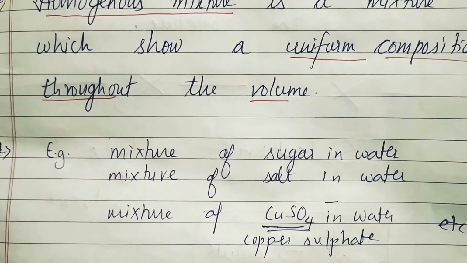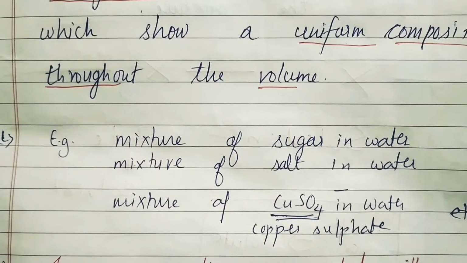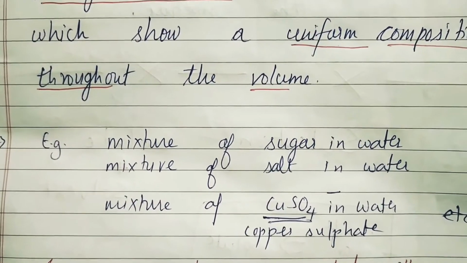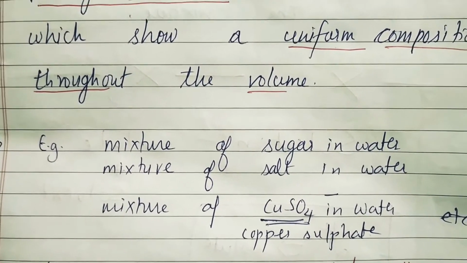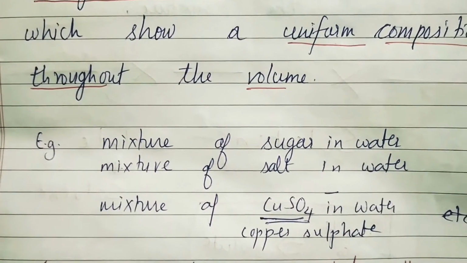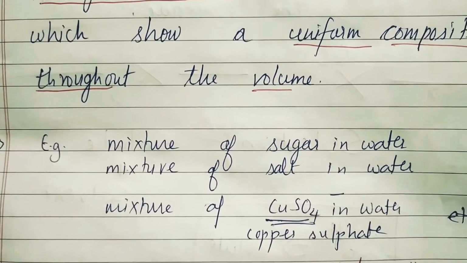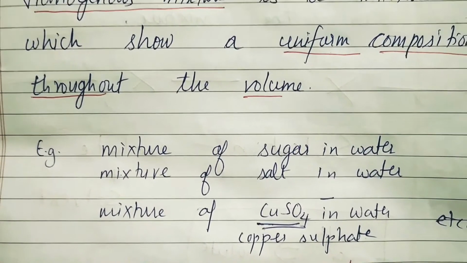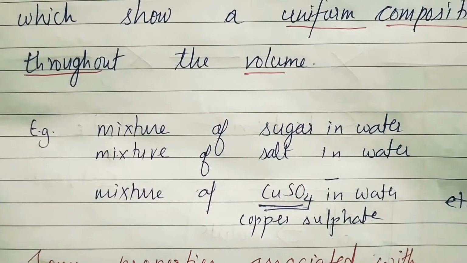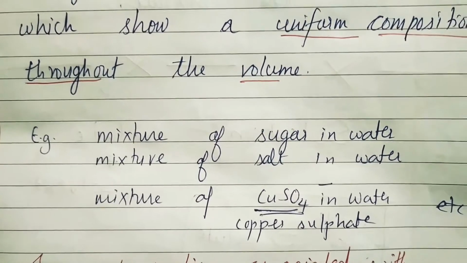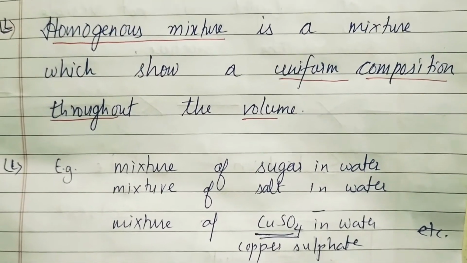So if you have a sugar solution or salt solution, and you taste the water from any side, upper side, middle or lower side, the taste would be the same. If it is salty, it would be equally salty below, middle or above. So the taste of the salty water would be the same throughout. That is called uniform. The other example is a mixture of copper sulfate in water. It is also soluble. So these are examples of homogeneous mixtures.